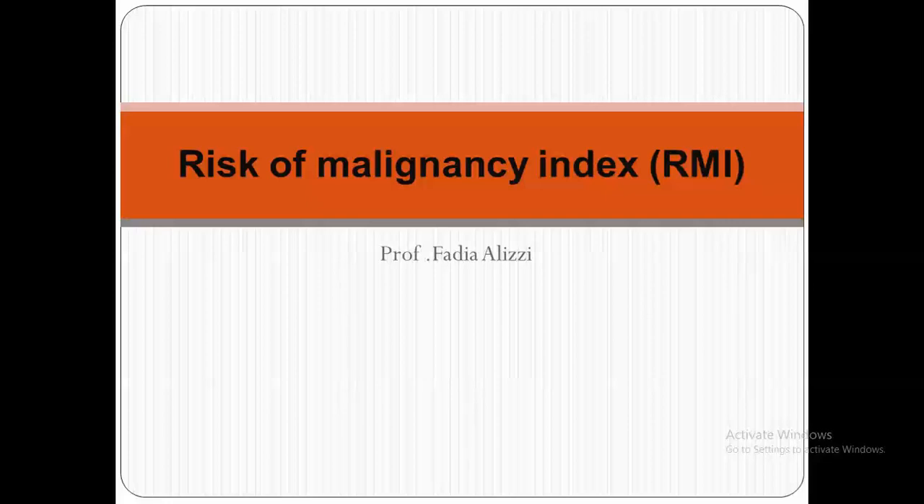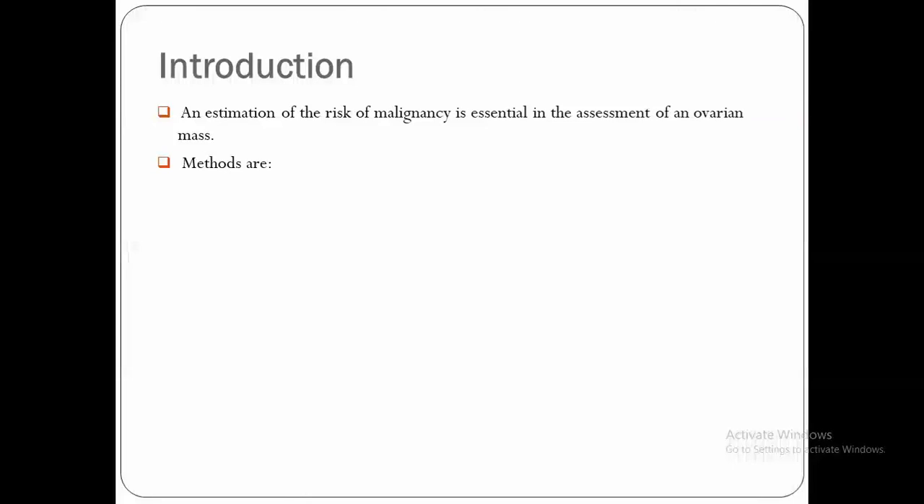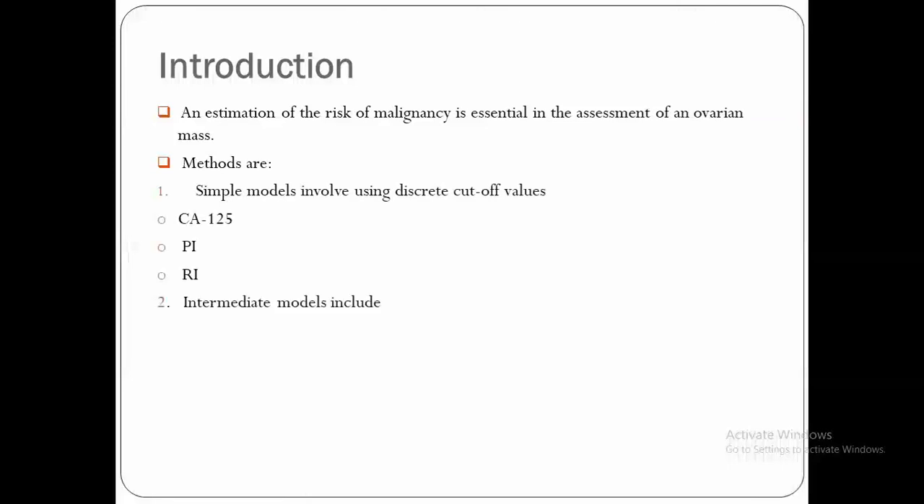Bismillah ar-Rahman ar-Rahim. Risk of malignancy index. An estimation of the risk of malignancy is essential in the assessment of an ovarian mass, and there are three methods to assess it. Simple modules involve using discrete cutoff values, which are CA125, pulsatility index and resistance index.